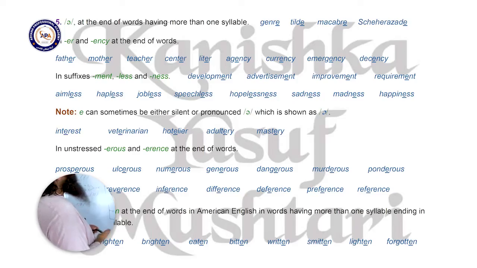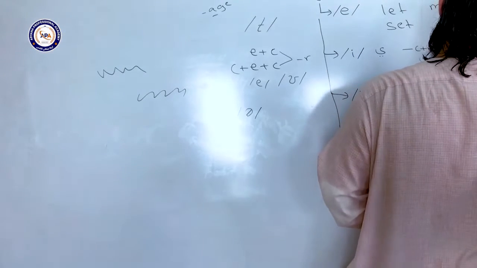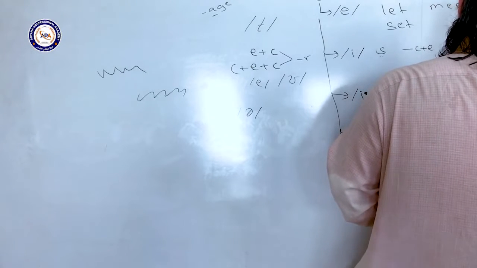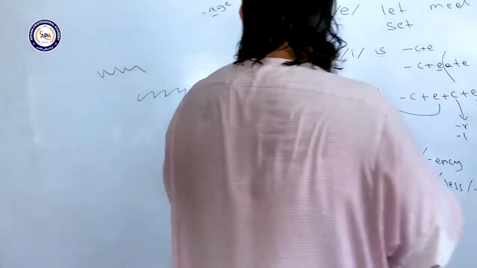Okay, the same choice we have in unstressed EROUS and ERENCE at the end of words. When at the end of a word we have EROUS or ERENCE, these E's can be either pronounced or can be silent.